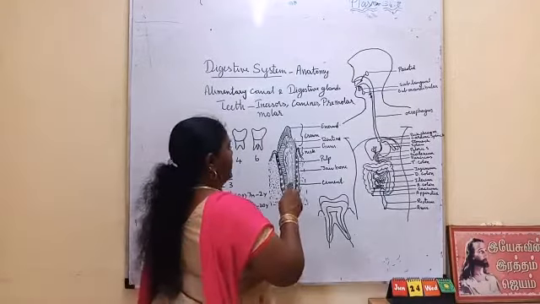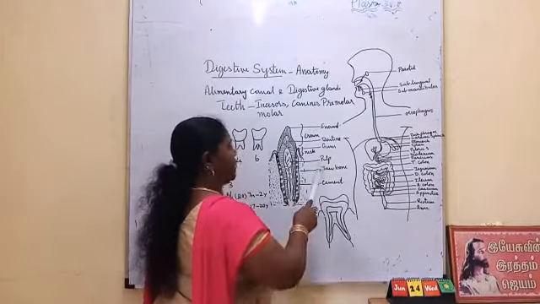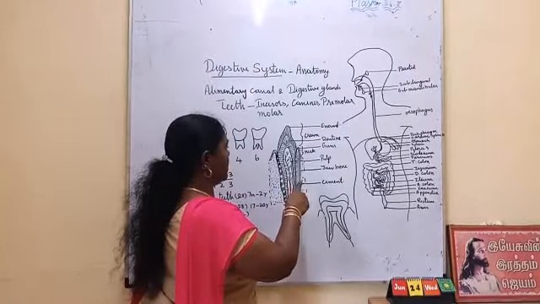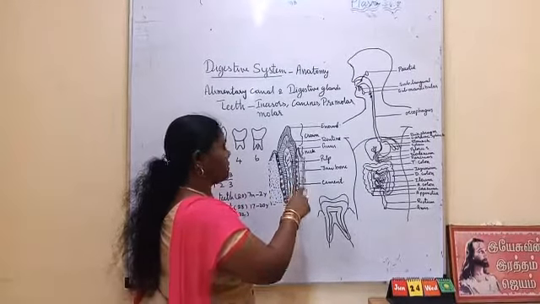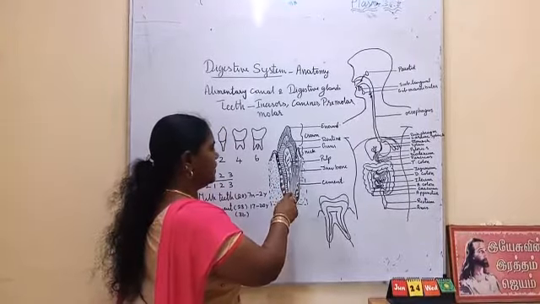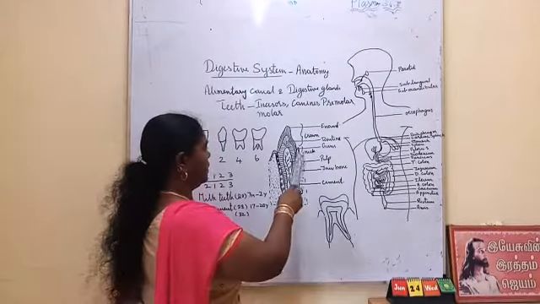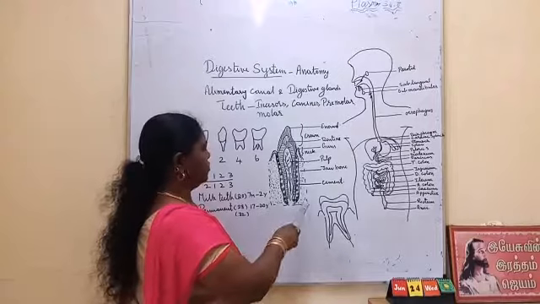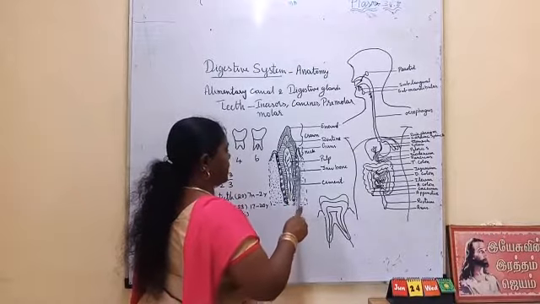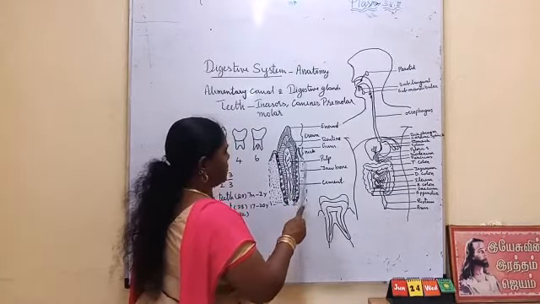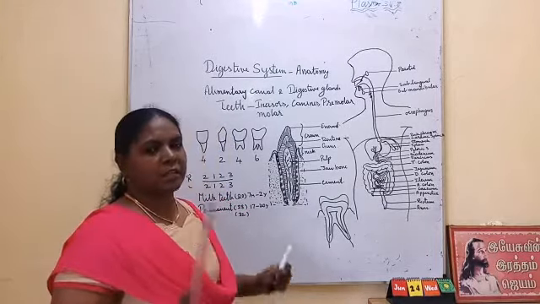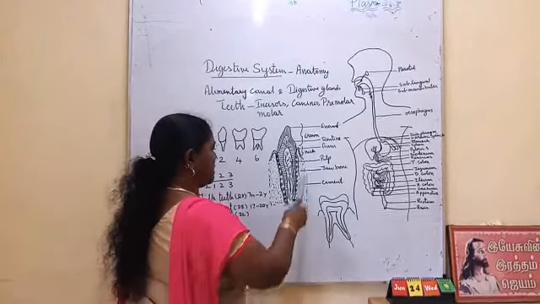Then it encloses a cavity called pulp cavity. The neck portion is fixed in the gum. Then the remaining, the root, is fixed in the jawbone. And when it is fixed in the jawbone, the dentine is also covered by another hard substance called cement, which gives the support, and it is fixed in the jawbone.